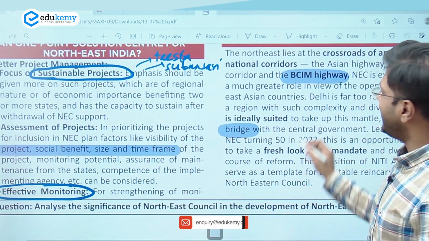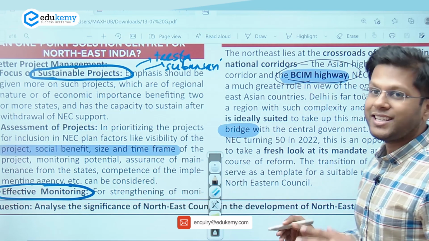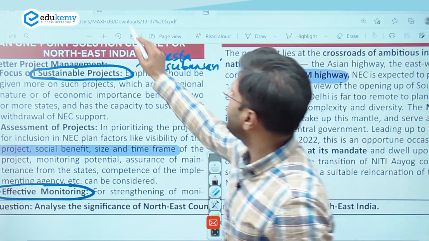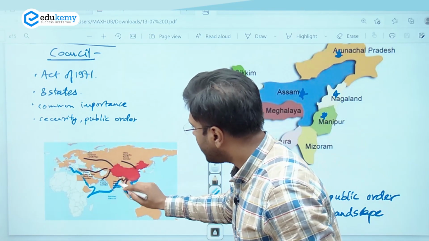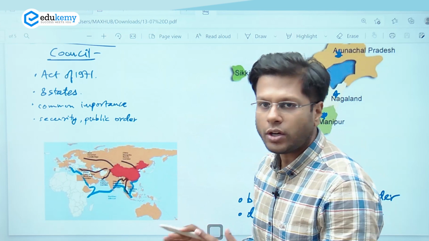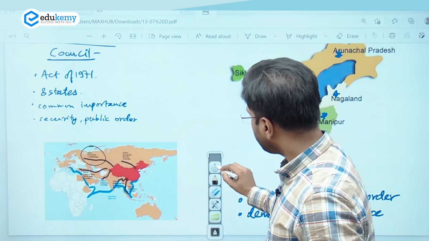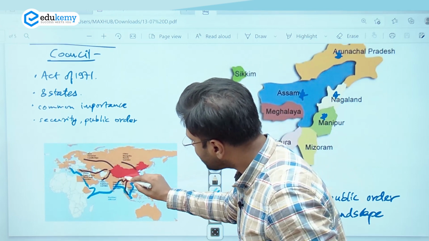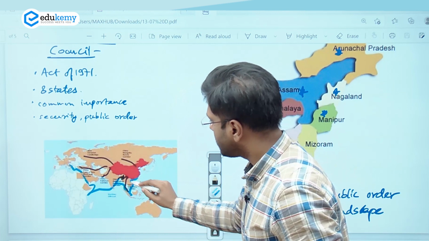One important example of this is the presence of the BCIM highway. Now, Northeast acts as an important gateway to East Asia, right? So this is the Northeast part, and just look at this map. This map is not to show you the important things written here, but just look at the map. Northeast locates itself at such a strategic location between India and the Eastern Asia part, Southeast Asia part.